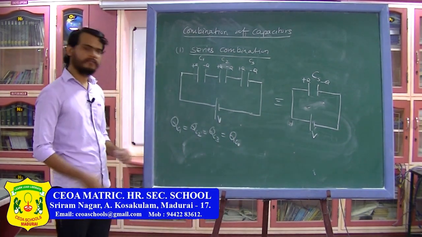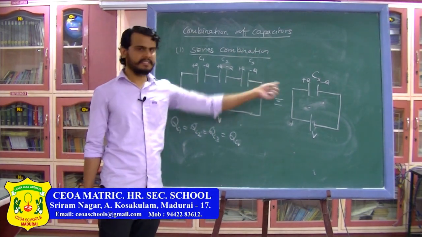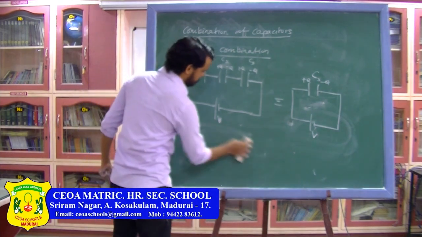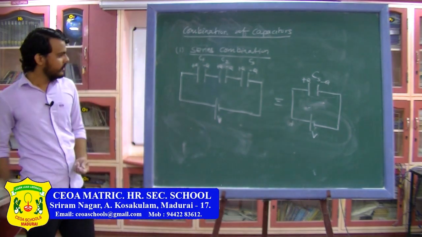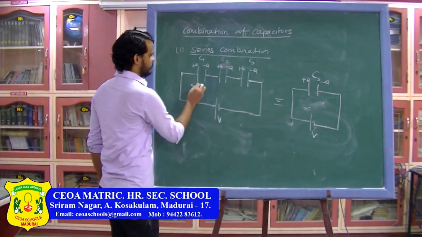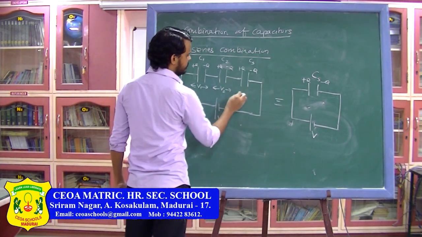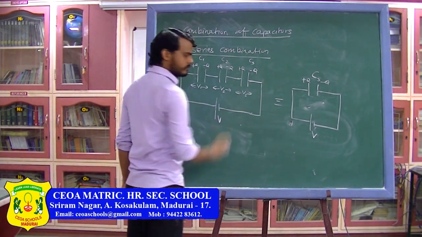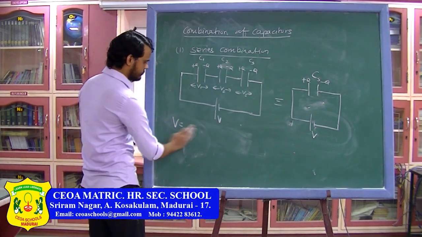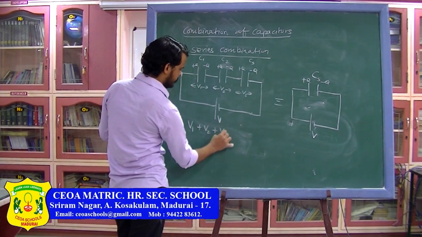So remember this result for series combination of capacitors. Charge on all the capacitors will be the same as the charge on the equivalent capacitor. Next thing, I can write the potential across this capacitor as V1, potential across this one will be V2 and potential across this one will be V3. So here I can write total potential V will be equal to V1 plus V2 plus V3.